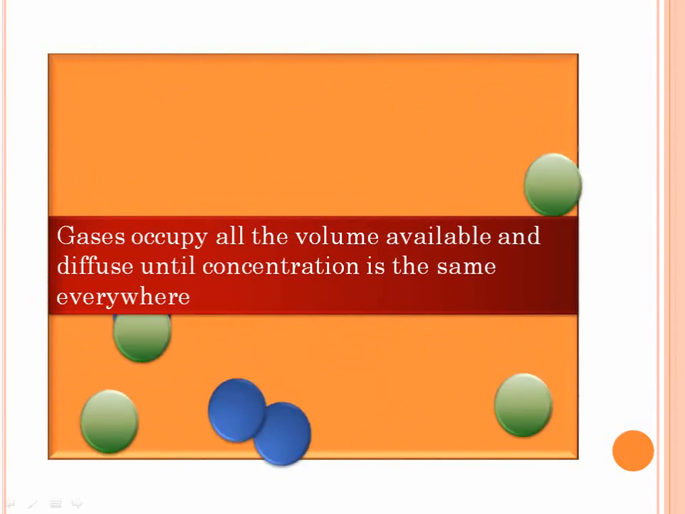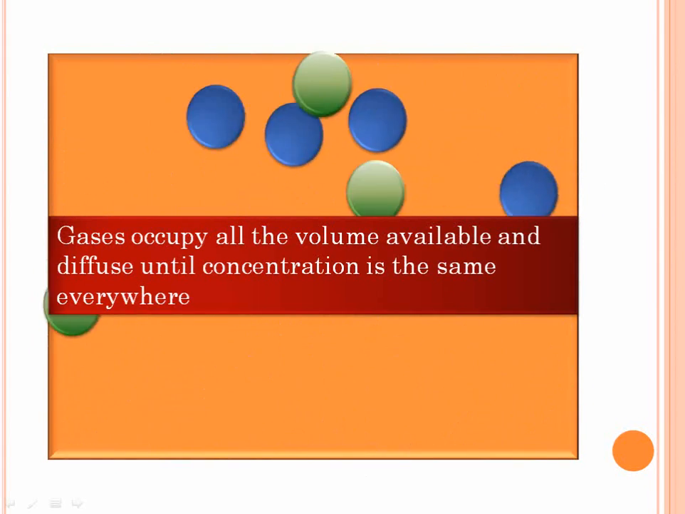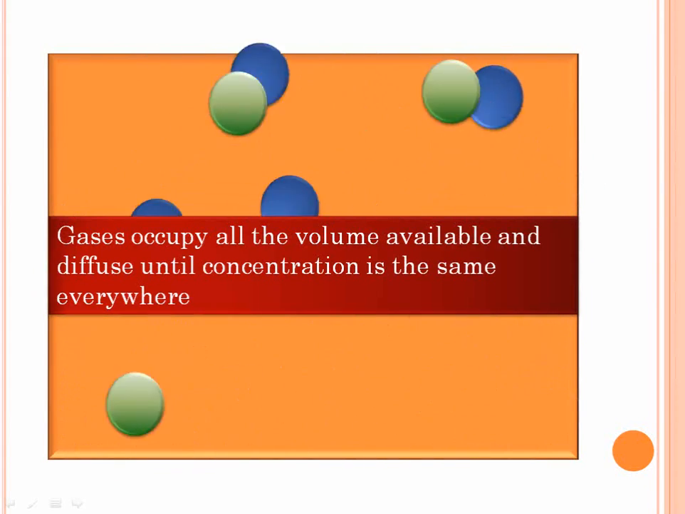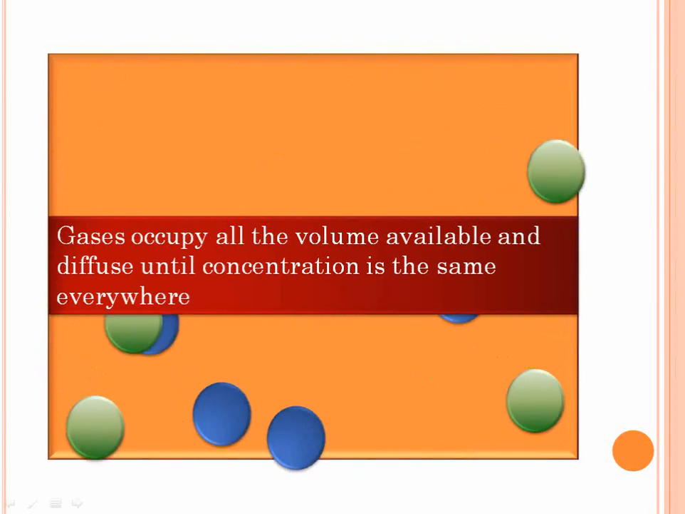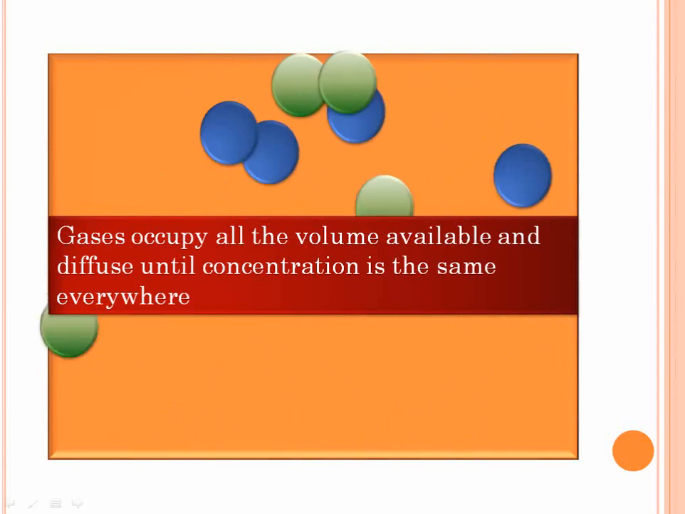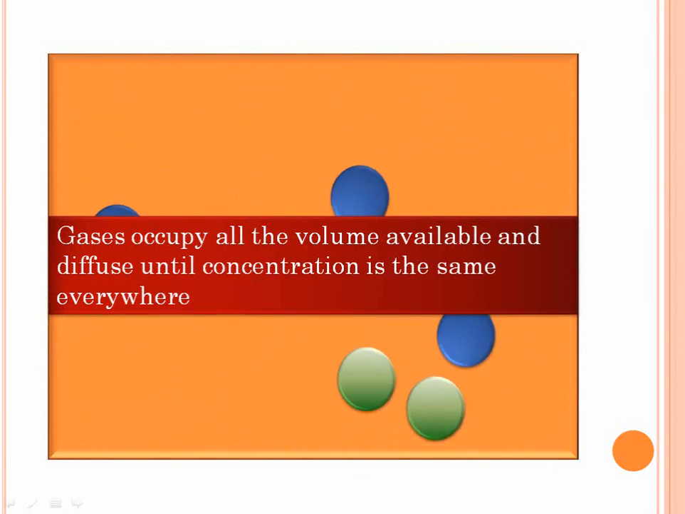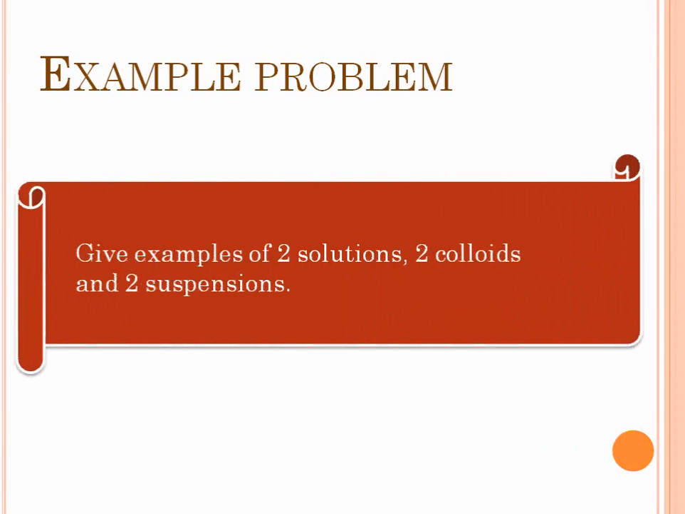So because gases occupy all the volume available and because they diffuse until the concentration is the same everywhere, all gas mixtures are homogeneous. Understood? So that was the answer to this problem. So solving all these problems will help us clear our concepts related to mixtures and pure substances. Here's the last problem of this chapter. Can you solve it? Give examples of 2 solutions, 2 colloids and 2 suspensions.